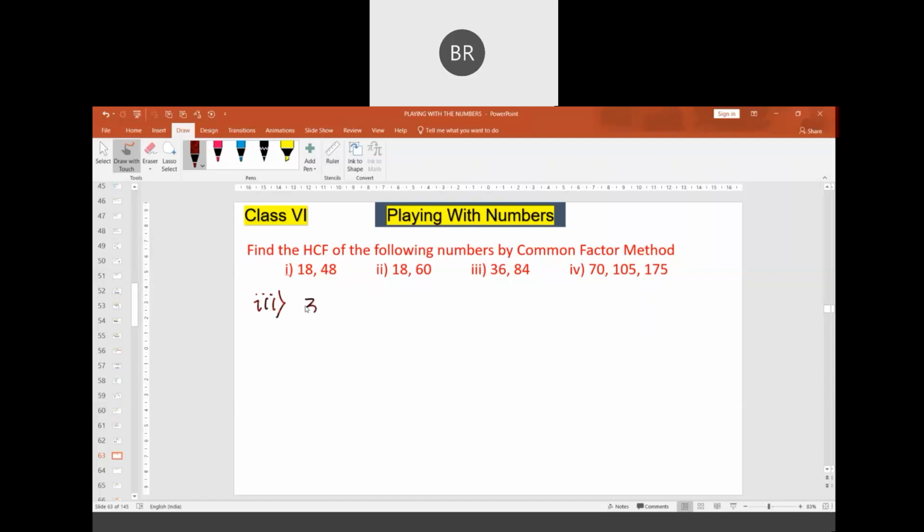Let me mention the factors of 36. It is divisible by 1, 2, 3, 4, 6, 9, 12, 18, and 36.